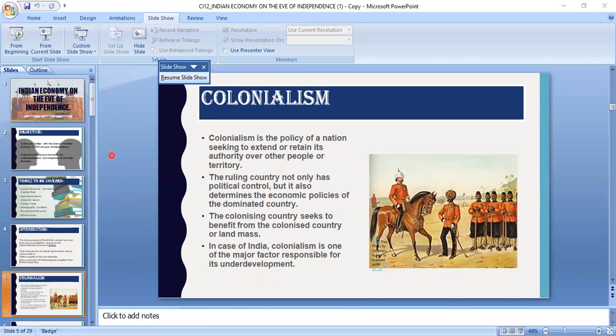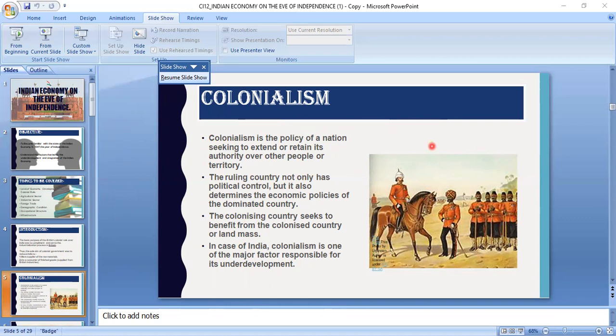Now, reasons for the backwardness of the agriculture sector. These are some of the same points which we have discussed. Among them, the first one is the land settlement system. In the zamindari system, the profits occurring out of the agriculture sector went to the zamindar instead of the cultivator.